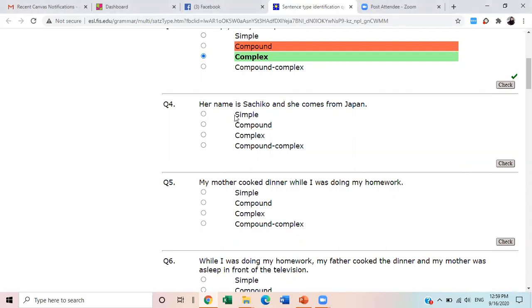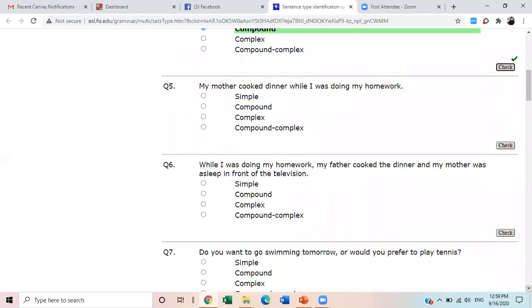Her name is Shashiko and she comes from Japan. Is it simple, complex, or compound? Compound, ma'am. Everybody is saying compound. Okay, good. Check. Very nice. Well done.